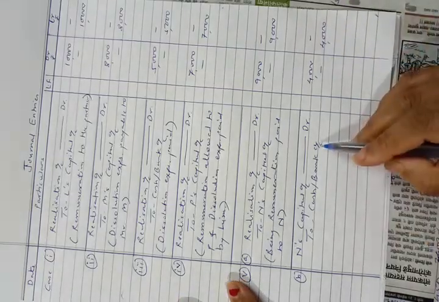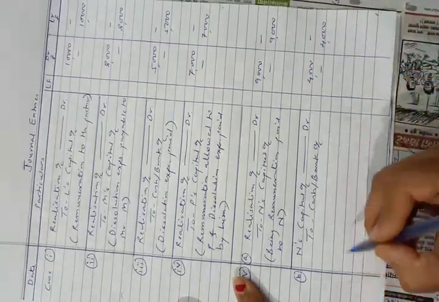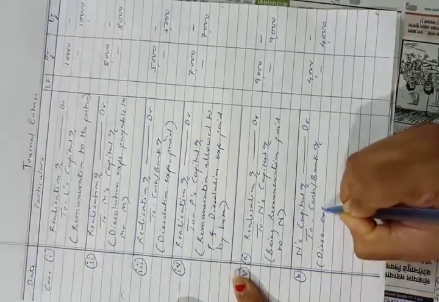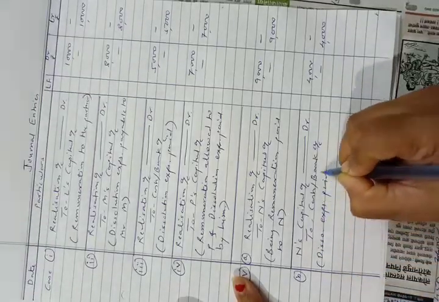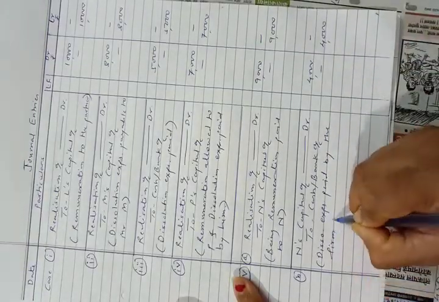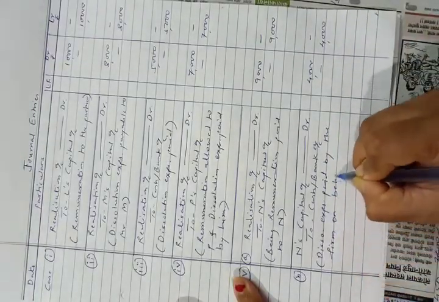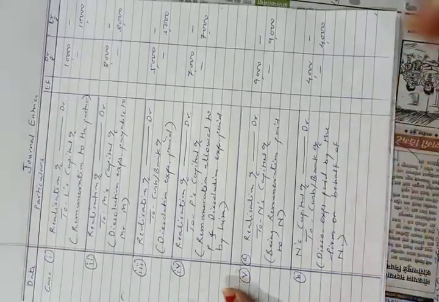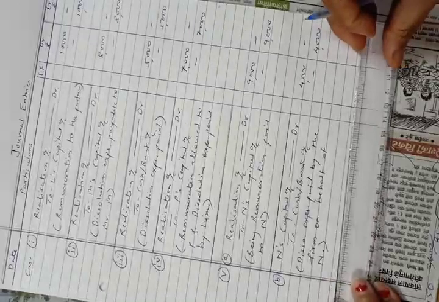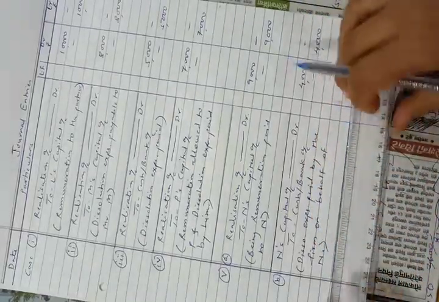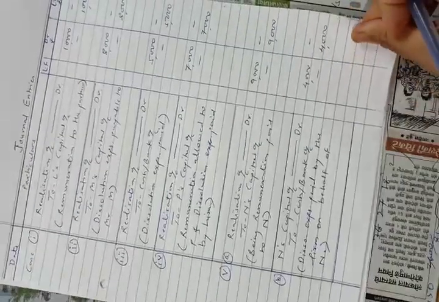His account is debited with that amount. So the narration will be dissolution expenses paid by the firm on behalf of N. Okay. So in case fifth, we have to pass two journal entries.